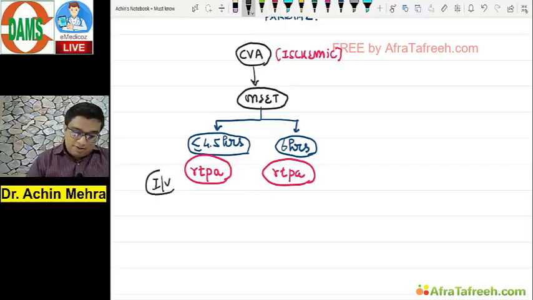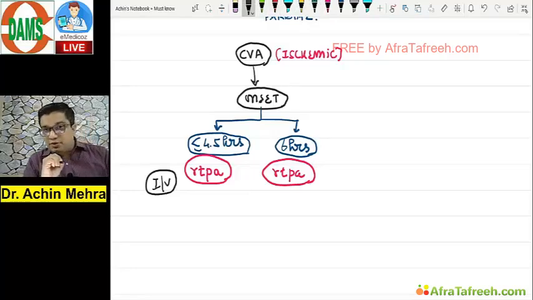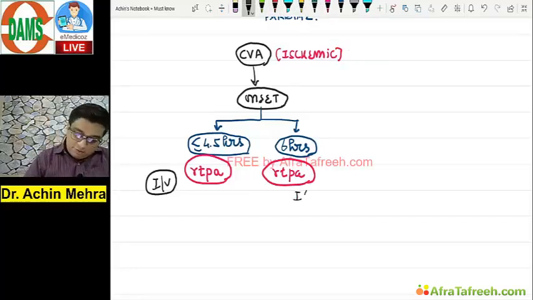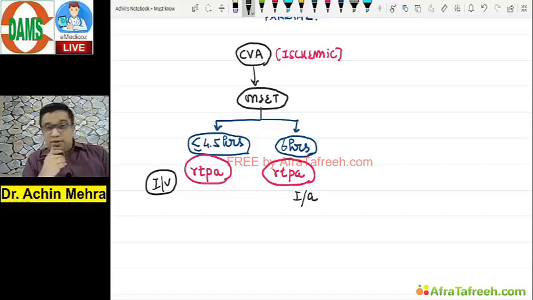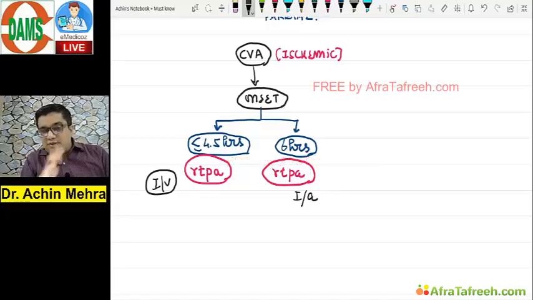Here, if you remember, we discussed that you give it through the IV route, right? But here you give it through the intra-arterial route. Okay? So intra-arterial thrombolysis is something in India nowadays we do, and we can take the window period now as up to 6 hours.